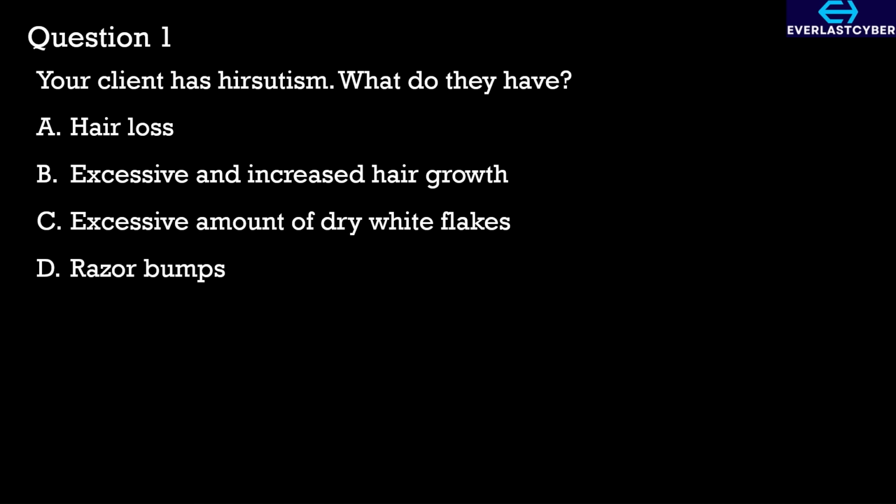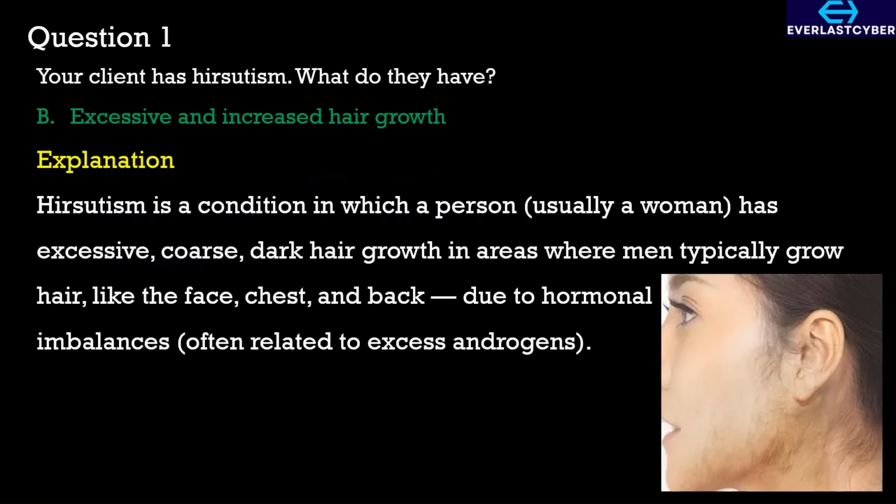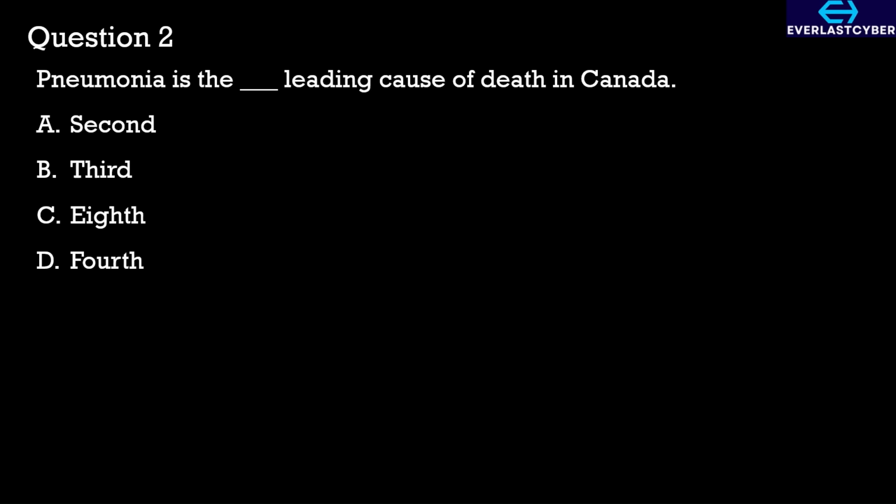In option C, excessive dry white flakes is known as dandruff. And in option D, razor bumps is known as pseudofolliculitis barbae. So, based on the options we have, the correct answer is option B. Hirsutism is excessive and increased hair growth that usually occurs in a woman where she has excessive coarse dark hair growth in areas where men typically grow hair, like the face, the chest, and the back.